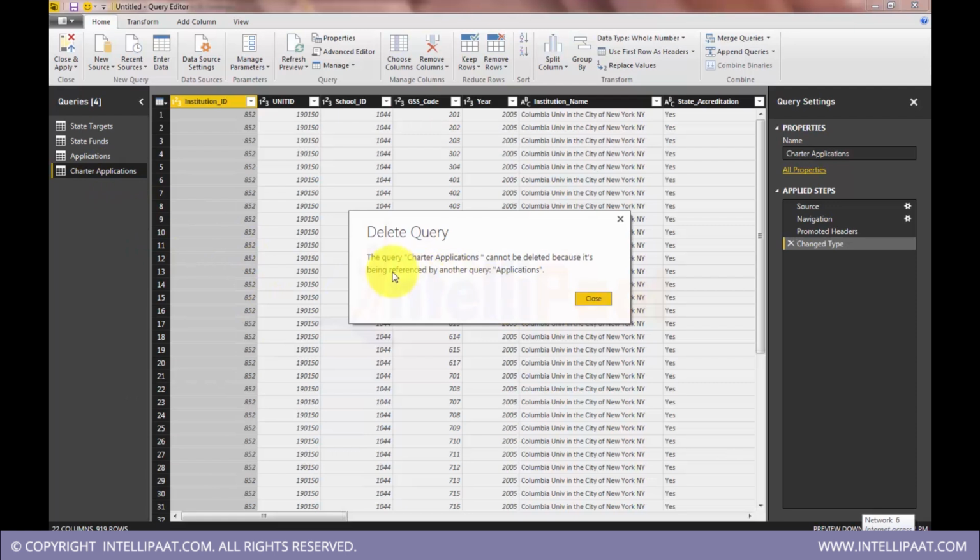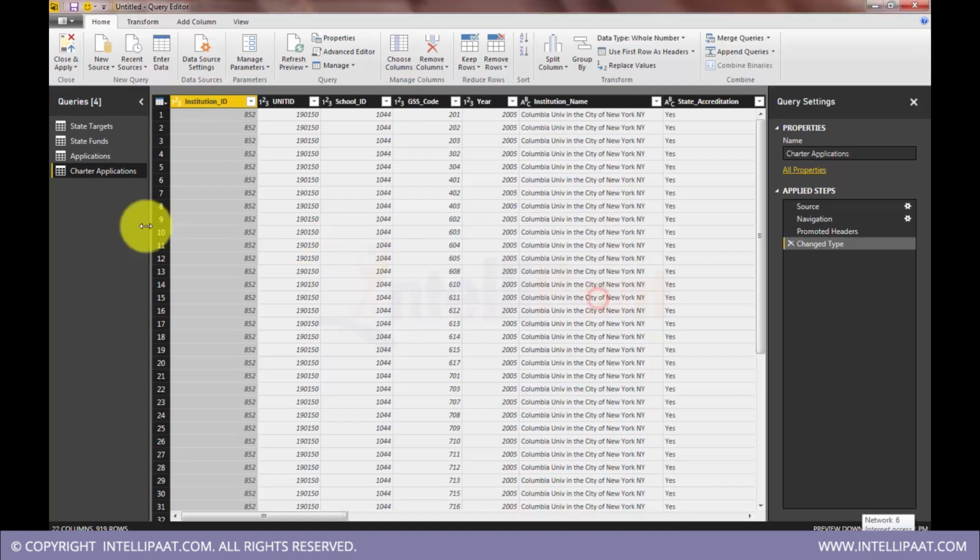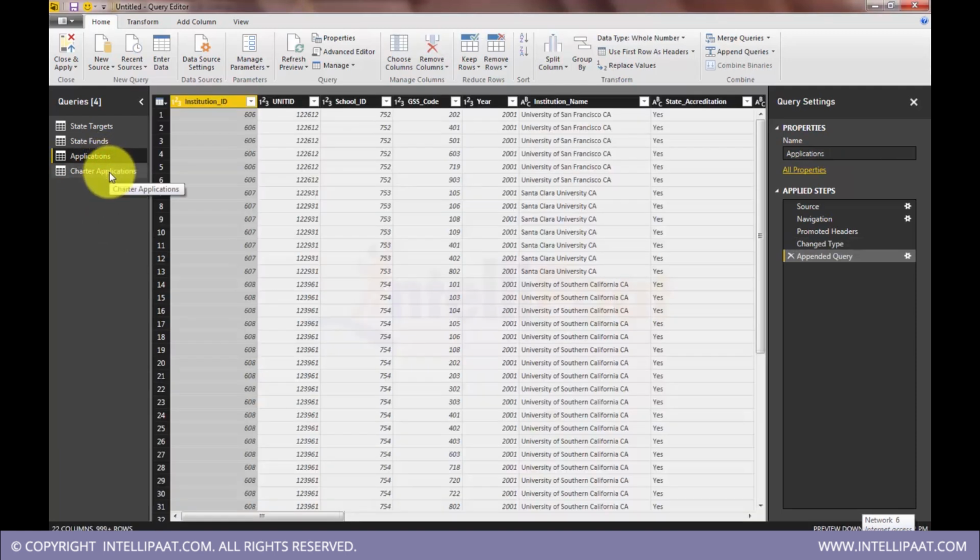It will throw an error saying that this cannot be deleted because it is being referenced in another query, in applications. Actually, that is a virtual join, I mean virtual appending. So there is no actual data integration into this table. It still has data on this table, but it has created a bridge. So we need to keep this table, but any expression or function that we write on applications will reflect on both the sets. We'll treat them as one single set in applications.